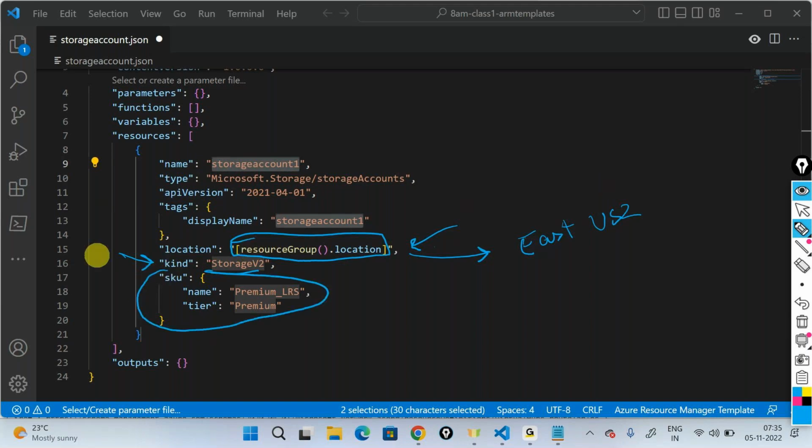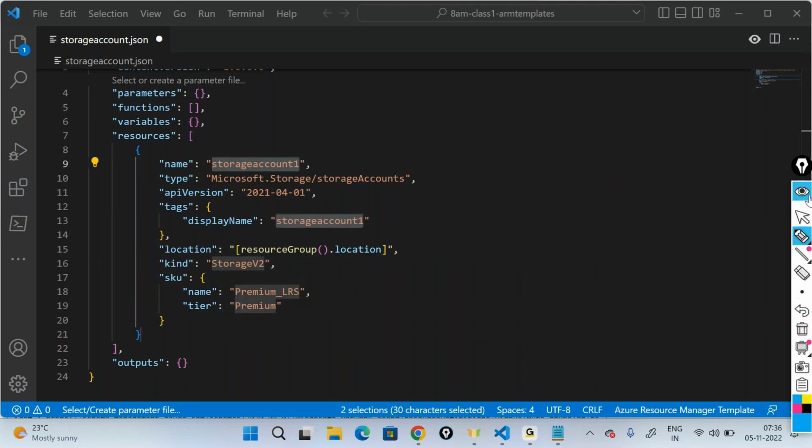Again, when you also looked at PowerShell and ran Get SKU, there are multiple properties inside the SKU, like the name, the tier, and all these things. That's what I'm mentioning. And it's giving you an example on how to mention it. It's telling Premium_LRS, tier is Premium. So let me adjust a couple of properties.